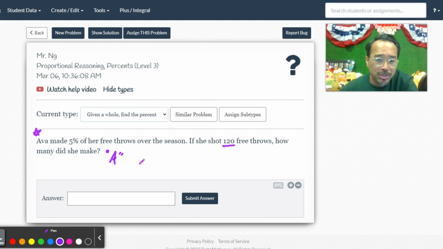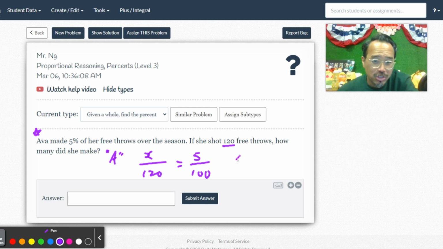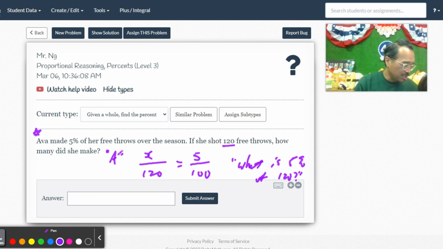So the total is 120, right? How many of those 120 were made if she made 5%? So the question is something like this: what is 5% of 120? That's why it's a type A. Now I'm going to use my trusty calculator. 5 times 120, I'm going to cross multiply. 5 times 120 is 600 over 100.